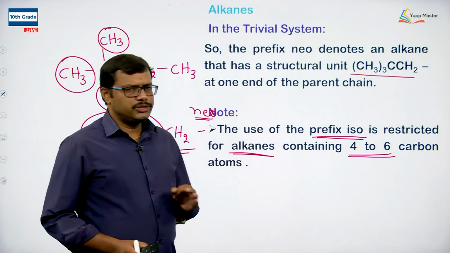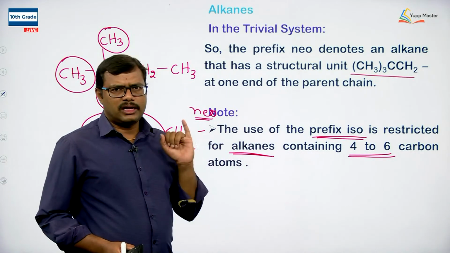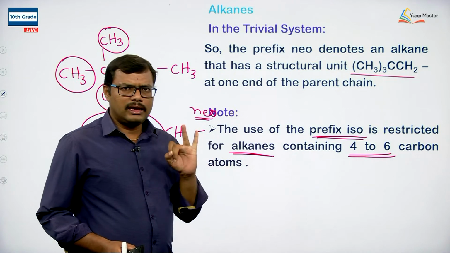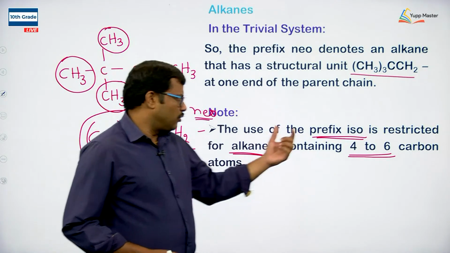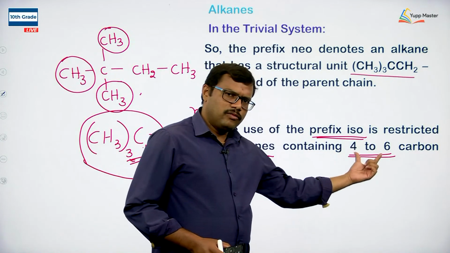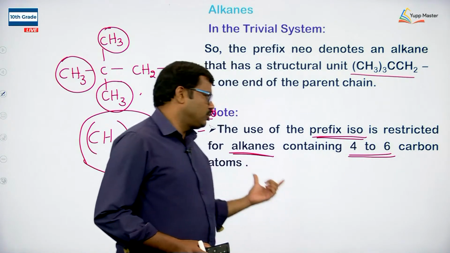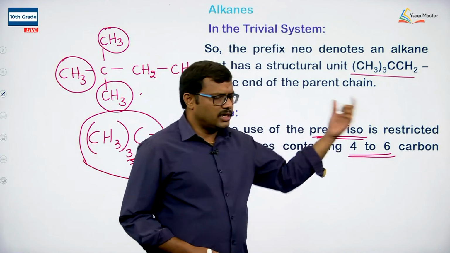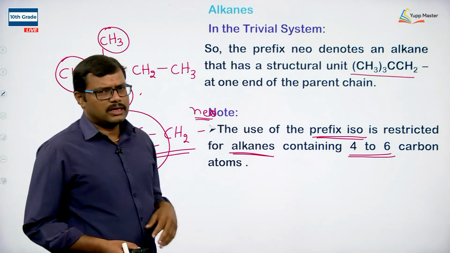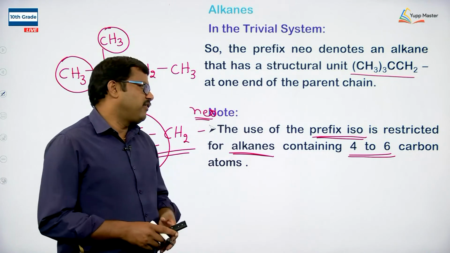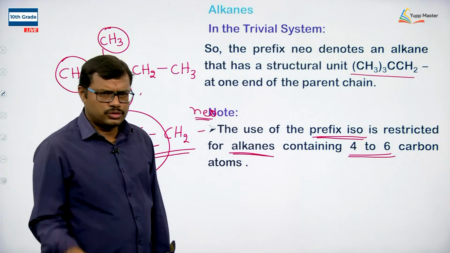So, the iso prefix is used for alkanes having 4 carbons, 5 carbons, or 6 carbon atoms. For alkanes having 4 to 6 carbon atoms only, the prefix iso is used. For higher members like 7 carbons or 8 carbons, the prefix iso is not used, okay.